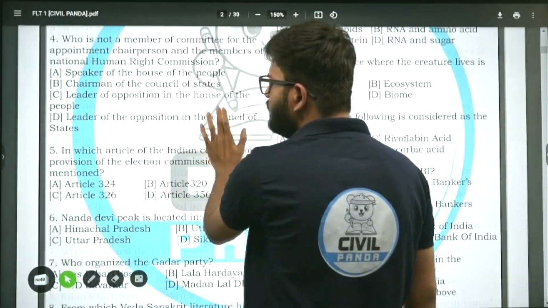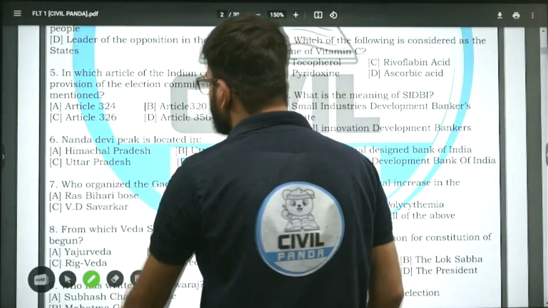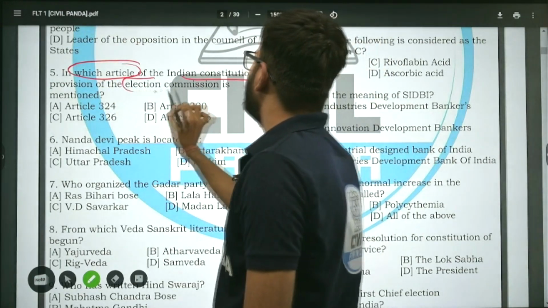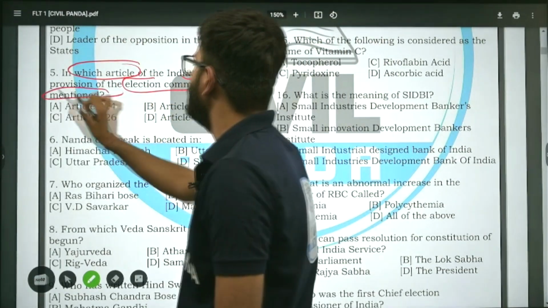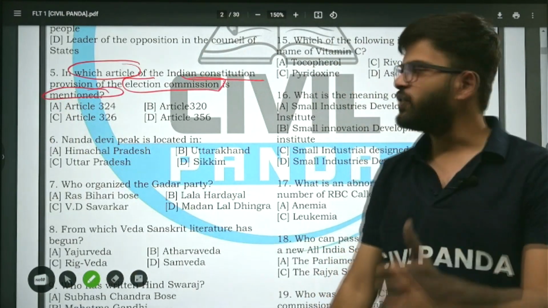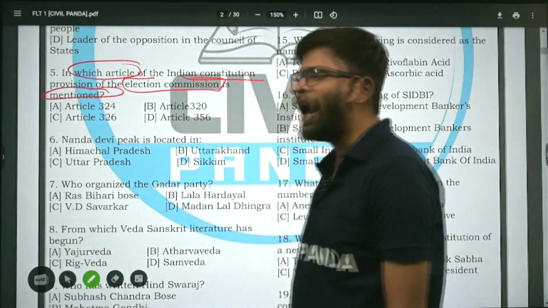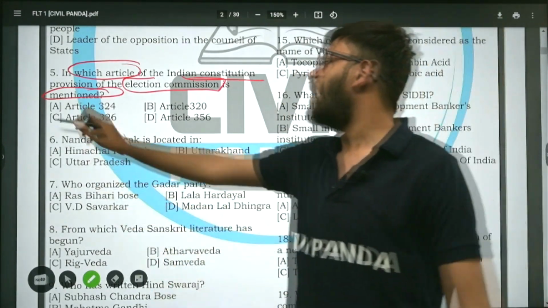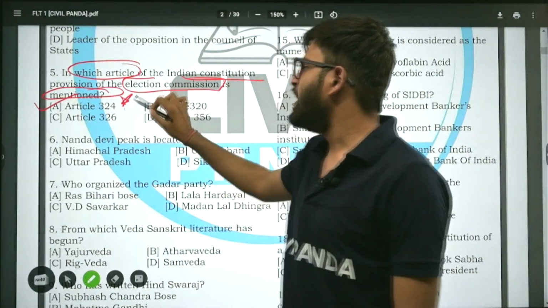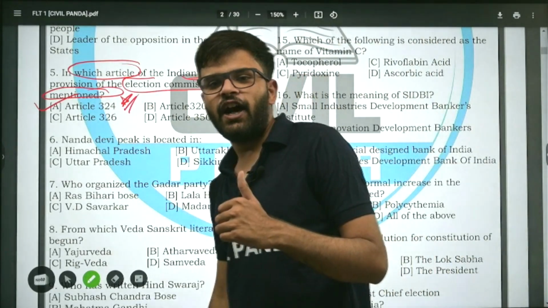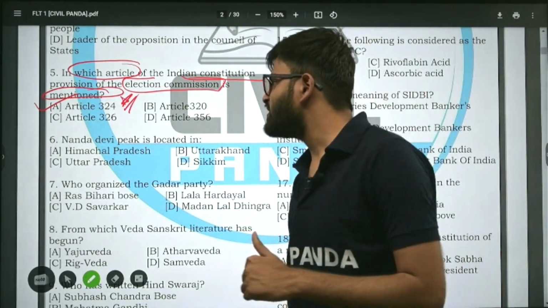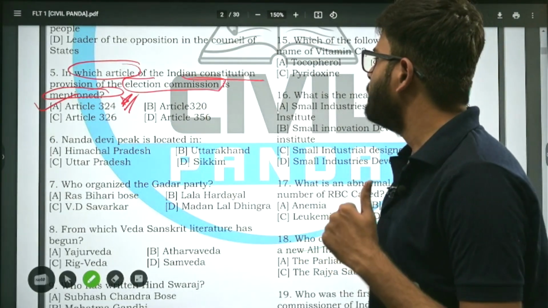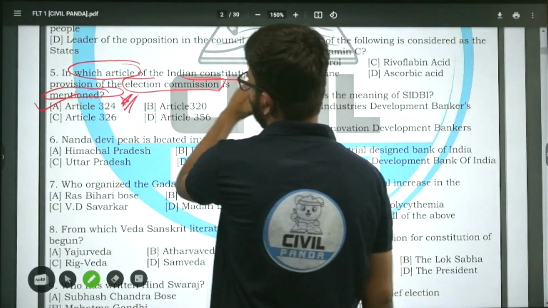Here we are. In which article of the Indian Constitution is the provision of the election commission mentioned? Article 324, Article 320, Article 326 or Article 356? What is the right answer? The correct answer is Article 324. There shall be an election commission of India which supervises the elections of India. Article 324 mentions the election commission. Very good. Moving on to the next question.